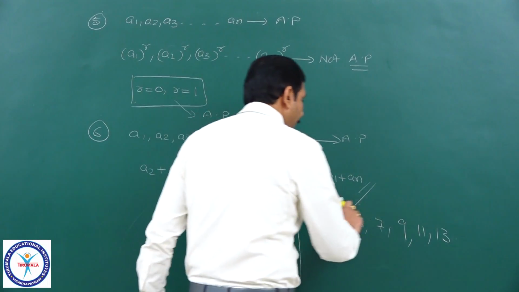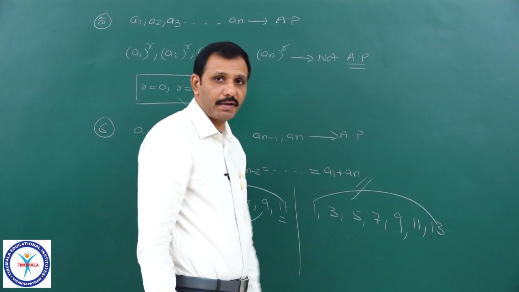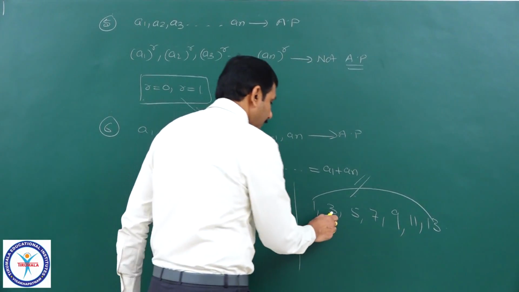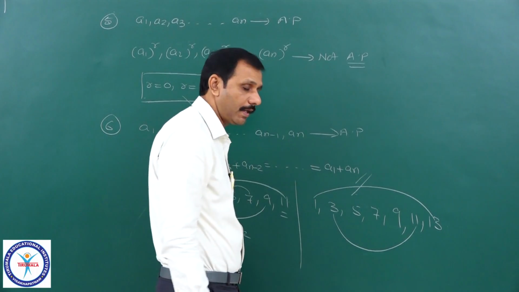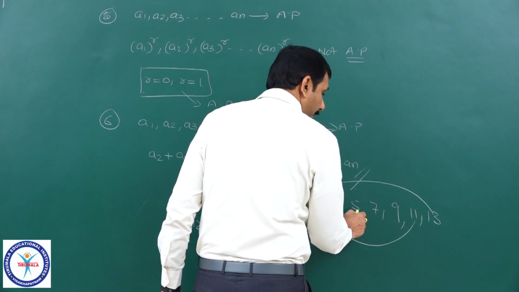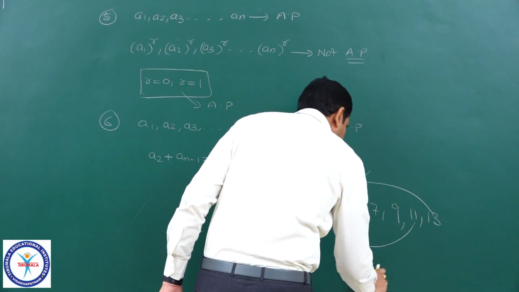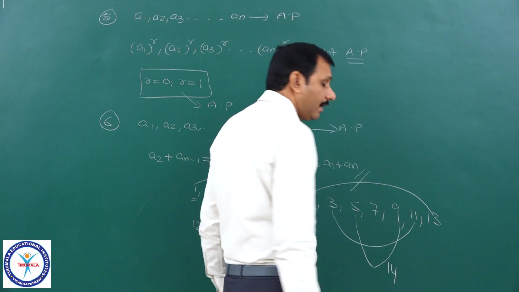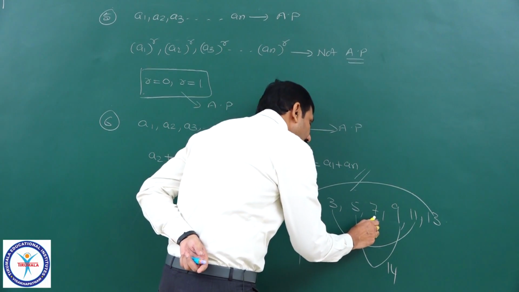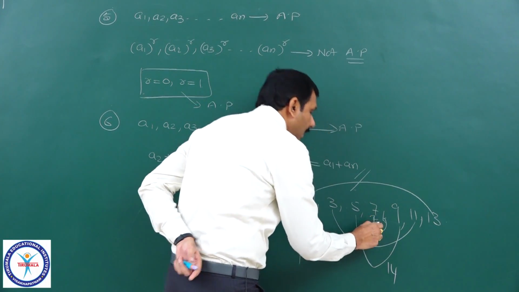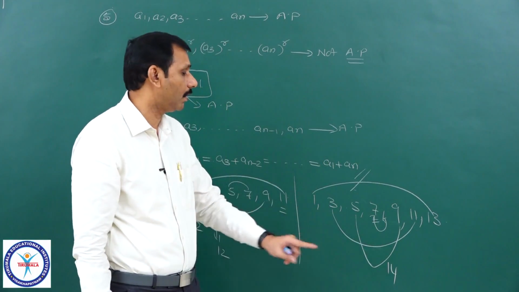Here first term and last term means 1 plus 13 equal to 14. Here second term, 3 plus 11, equal to 14 only. Here third term from the beginning and third term from the end means 5 plus 9, also 14. And here one term is left over. If we add that term to itself, you will get 7 plus 7 equal to 14 only.